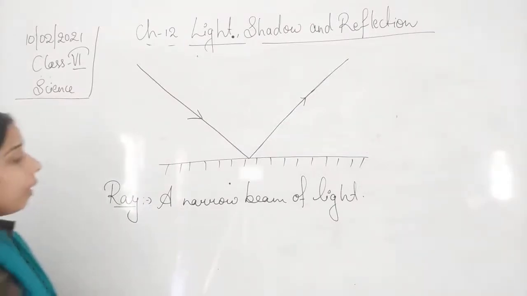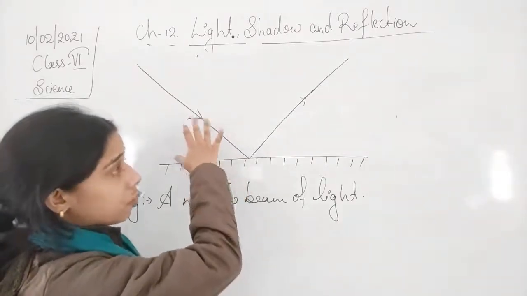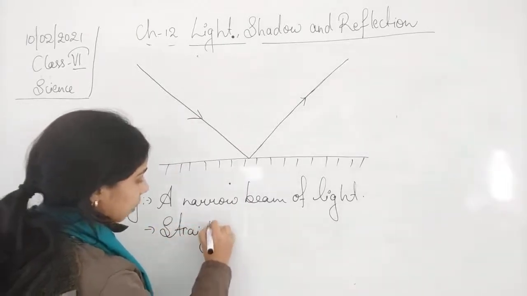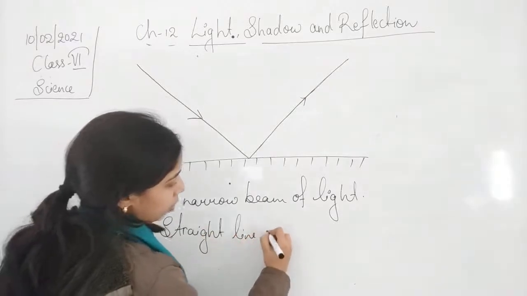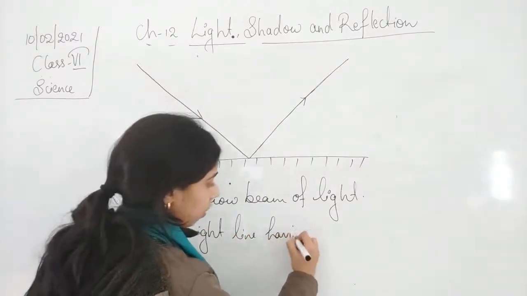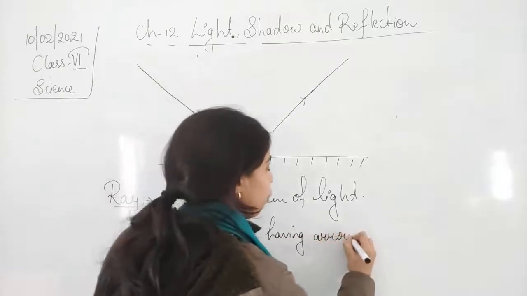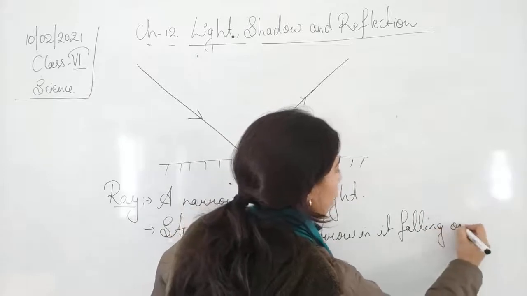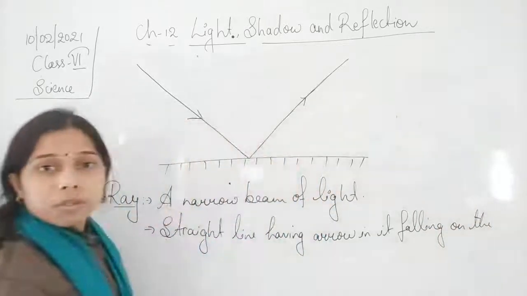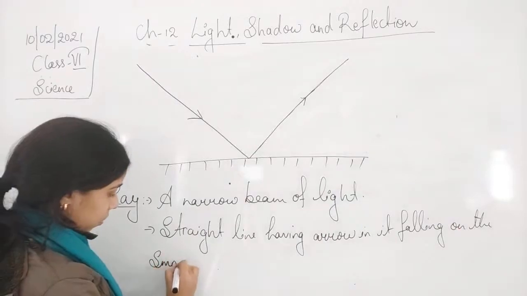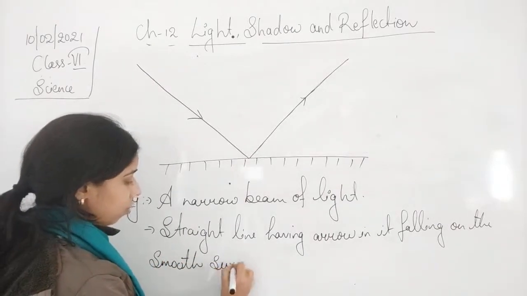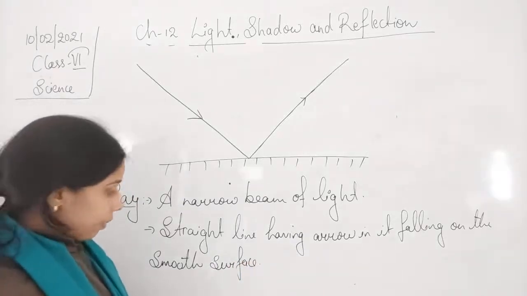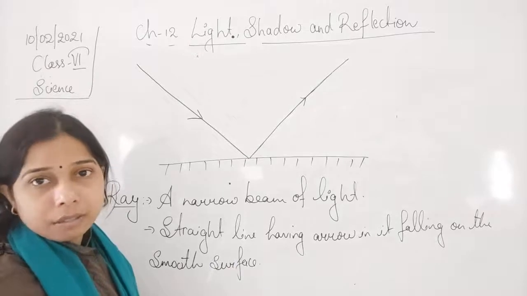Okay, so a ray is a straight line, students, having an arrow in it, falling on a smooth surface.